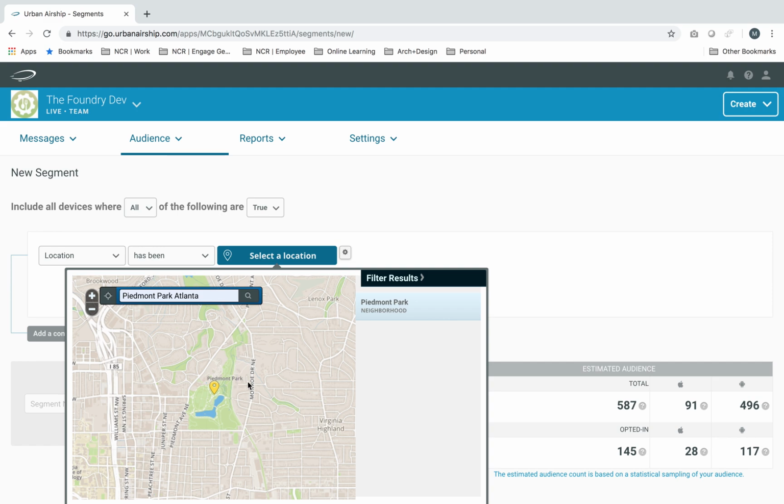So let's say you just had a beautiful weekend, and you own a business right here, and a ton of visitors visited that park that weekend, and on Monday you want to tell them, hey, next weekend visit us again, or so forth. So you can do that as well, but right now we are targeting only Atlanta people.